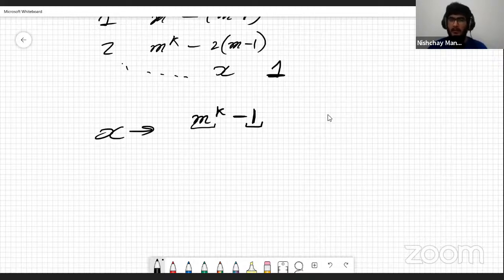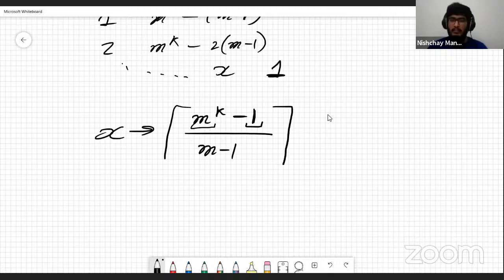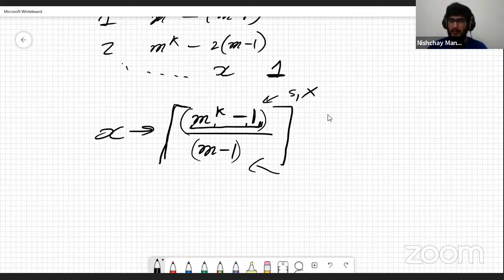So I'm having the delta here, m to the power k minus 1. And in each race, how many horses are being sent outwards? It's m minus 1, right? And if this isn't exactly divisible, then we are going to have a ceiling on this, because we want to throw this many horses out of our set. In one race we can throw this many horses out of the set, so it's going to be the ceiling of m to the power k minus 1 divided by m minus 1.